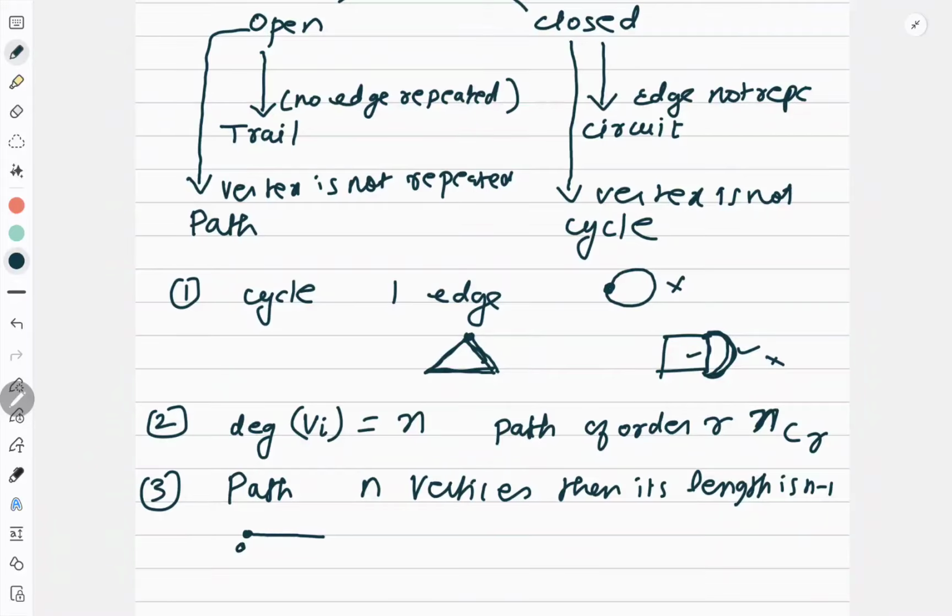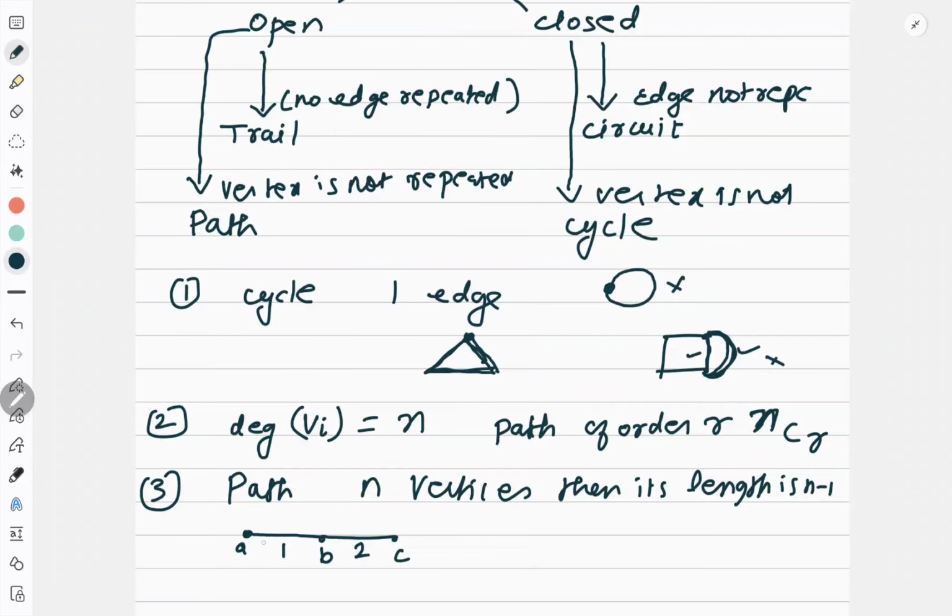Then some vertex will come, then one edge will come, and it is an open walk, right? It is an open walk, so it should terminate at some other vertex. Suppose C.